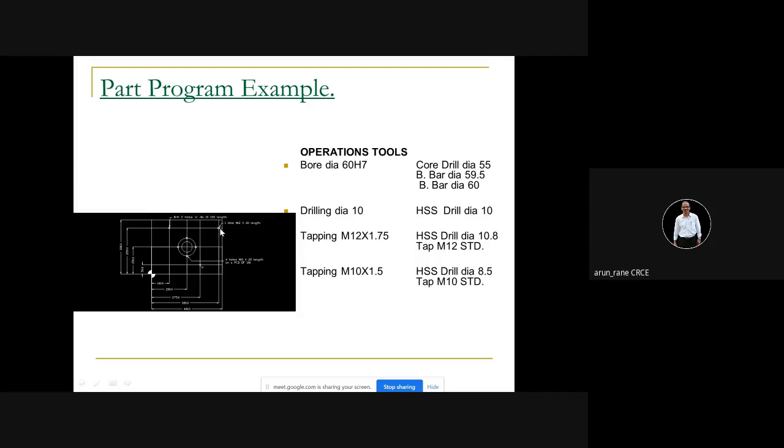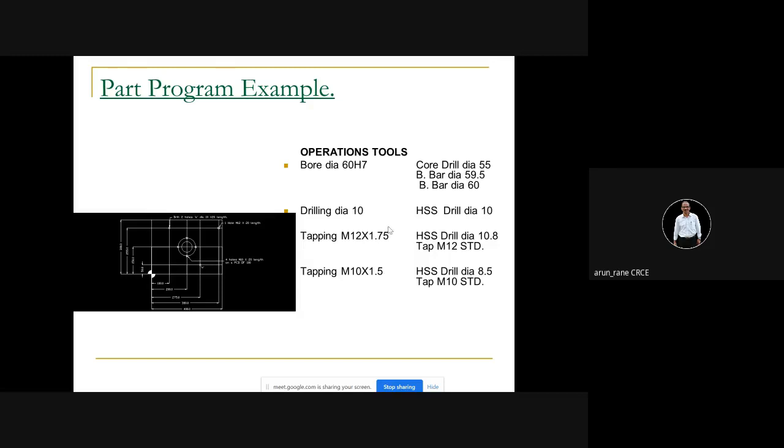Then you have one tap tool of M12 that is at a distance of 300 in X and 275 in Y. And then you have four holes here, that is again a tapping of M10 by 1.5. You know 1.75 is nothing but the pitch, and 1.5 is nothing but the pitch here.